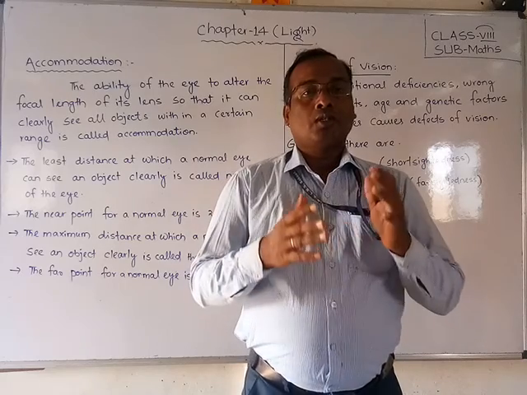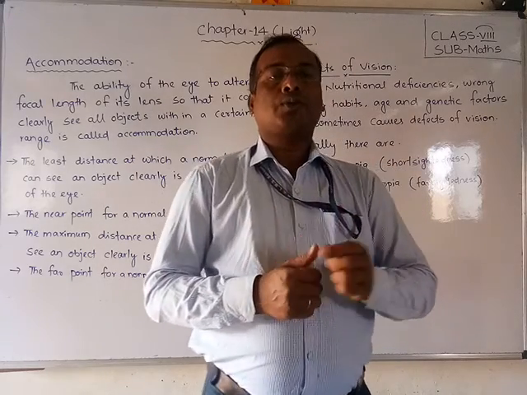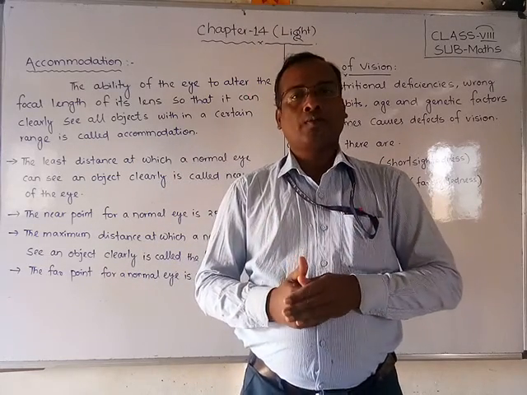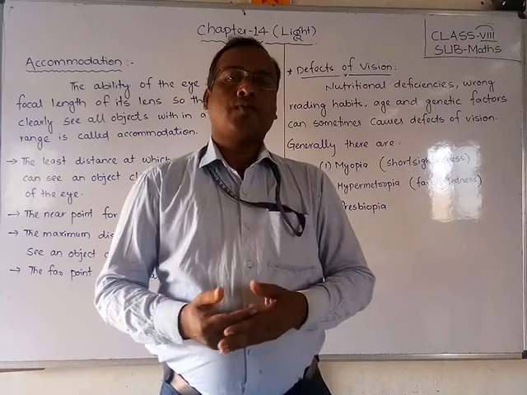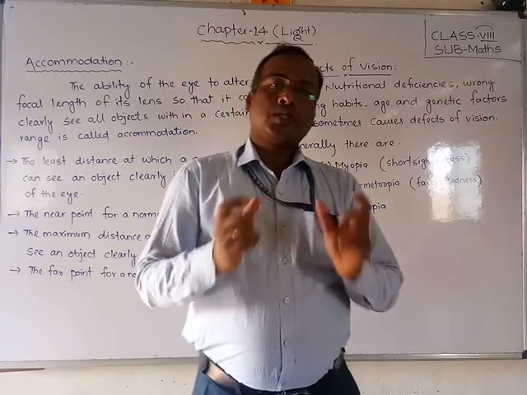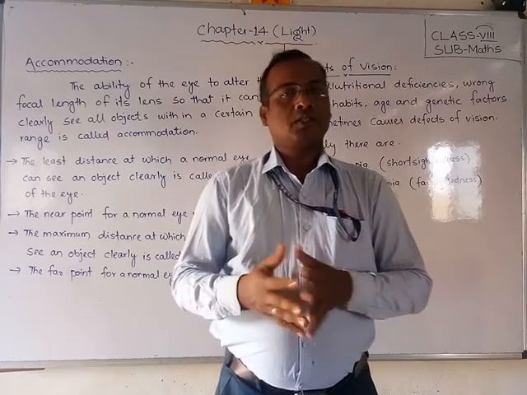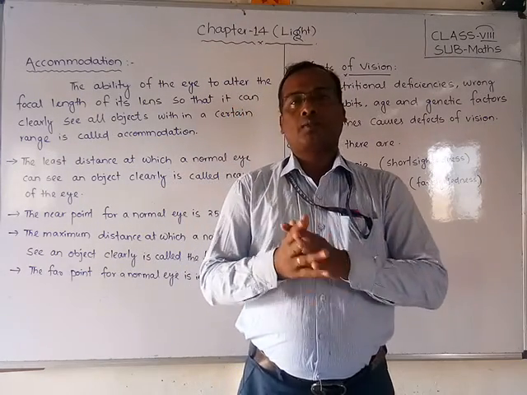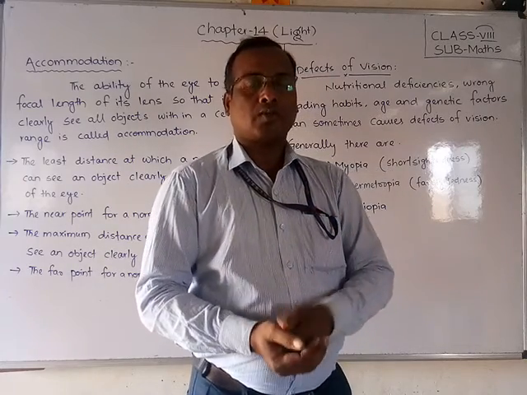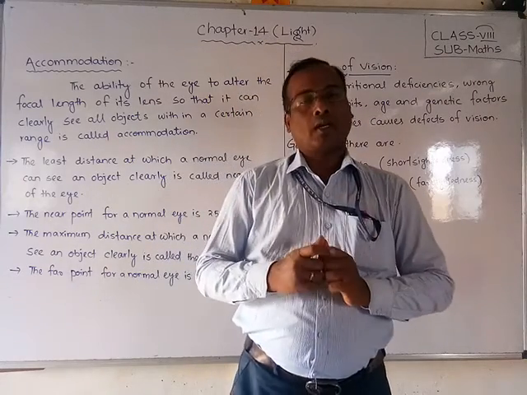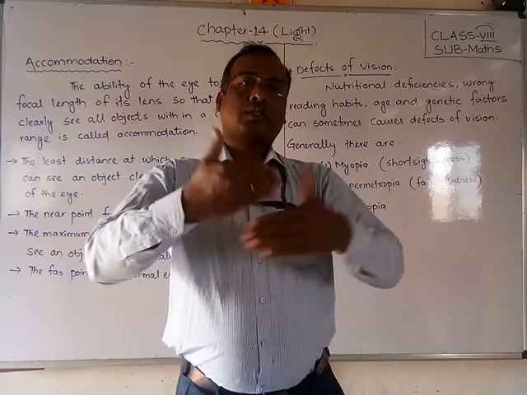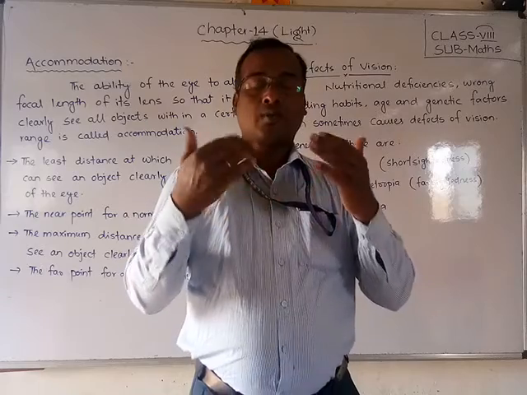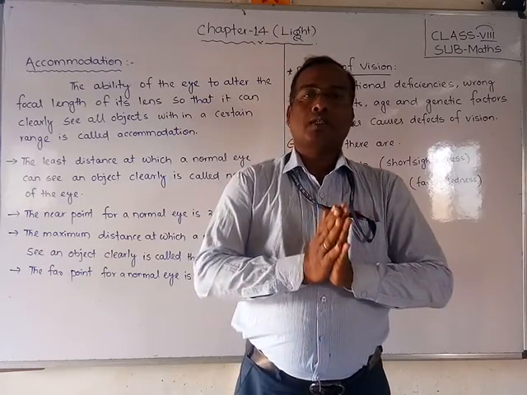But sometimes, due to defects of the eyes, the focal length changes, and the image forms before the retina and sometimes after the retina. Due to this, there are different types of vision defects, which we will cover later. But what is accommodation? Due to these defects, the eye needs one particular focal length, adjusted accordingly, so that the image or the object can be seen clearly. That is called accommodation.